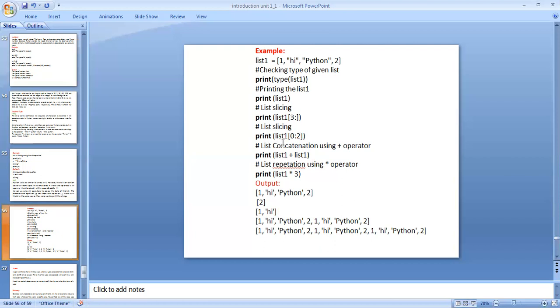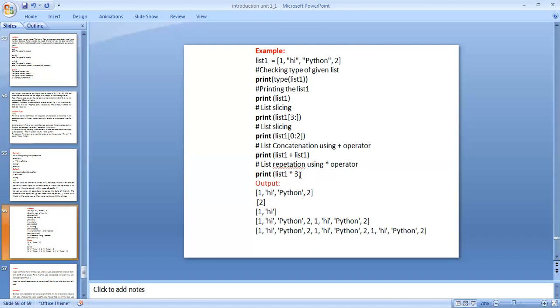And print list concatenation using the plus operator. Print list 1 plus list 1. List 1 plus list 1 means 1, high, Python, 2, and another list 1 is 1, high, Python, 2. And repetition using the asterisk operator: list 1 asterisk 3.